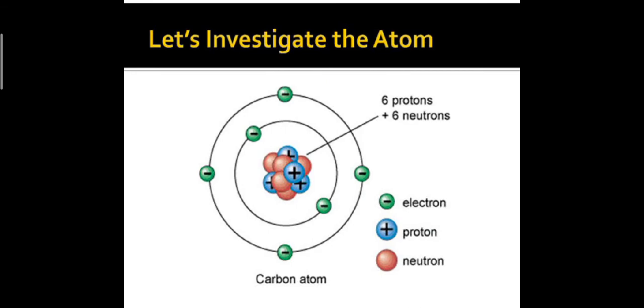So, for example, suppose this is a carbon atom. The nucleus is present at the center of the atom, and the negatively charged electrons are revolving around this nucleus. The nucleus consists of neutrons and protons. Protons are positively charged particles and electrons are negatively charged particles. The number of protons and electrons is the same. That's why an atom is neutral, electrically neutral in nature.